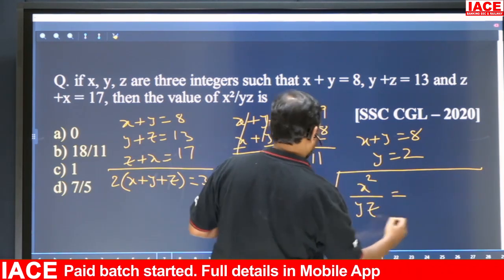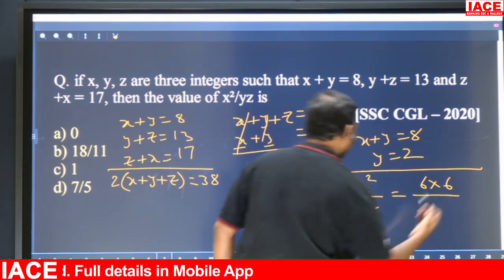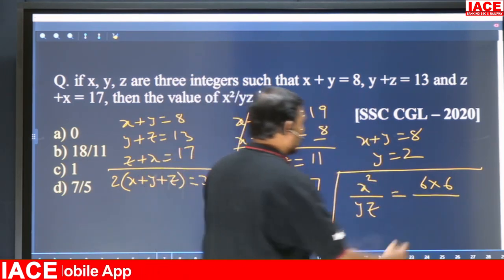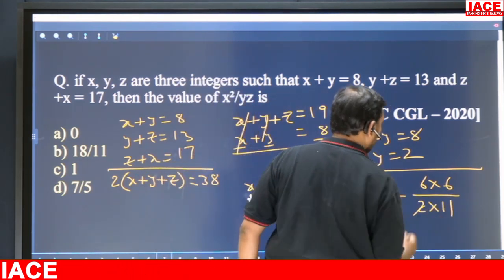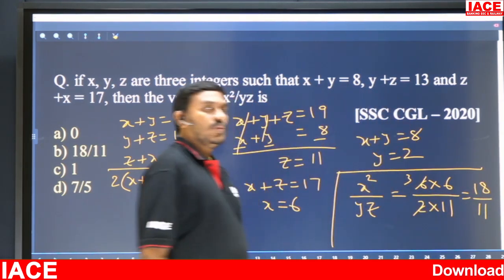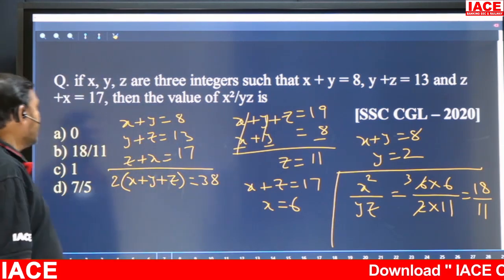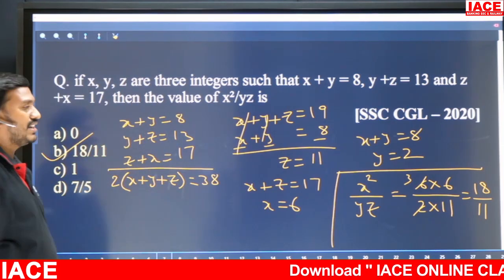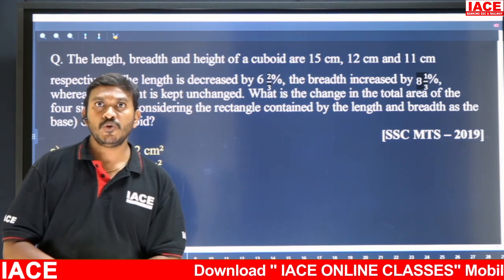What is x square? 6 into 6 by yz. What is yz? 2 into 11. 2 sixes are 12, 2 threes, 3 sixes, 18 by 11. So what is the answer? 18 by 11 is the right answer. So option B is the right answer. Next question. 45 seconds time.